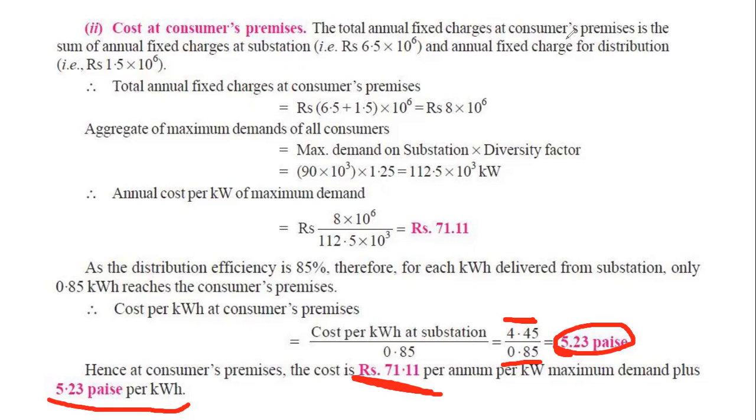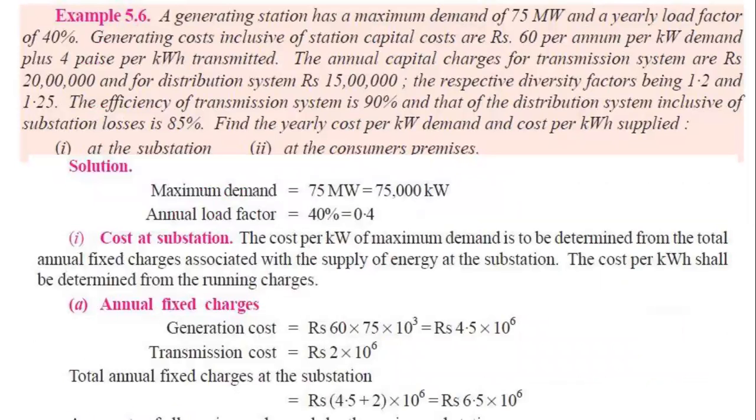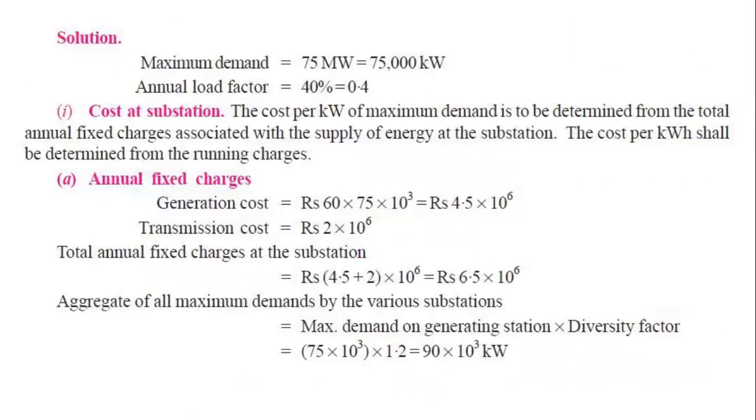So yeah, the answer to the question might be very long. First of all, we need to calculate for the substation level, then the consumer's level, but the process is always the same. There are two things we need to find out. One is for the kilowatt, that we get from the fixed charge, and one is for the kilowatt hour that we get from the running charge or the running cost.